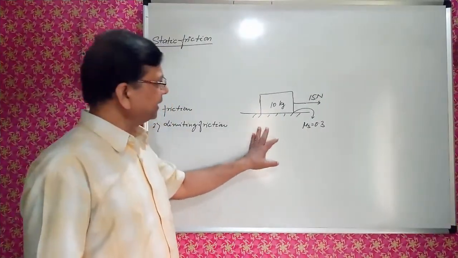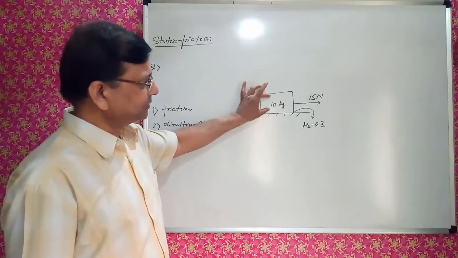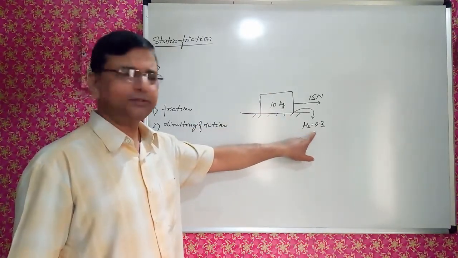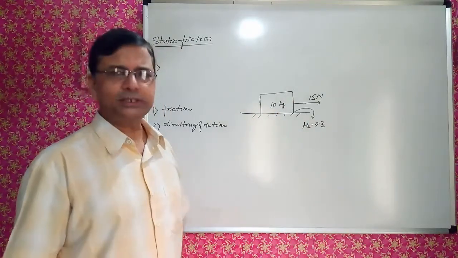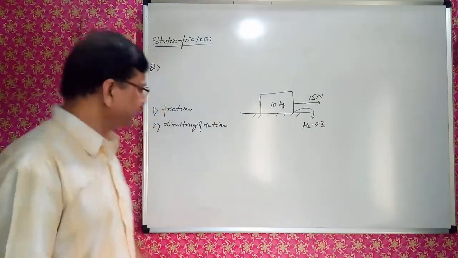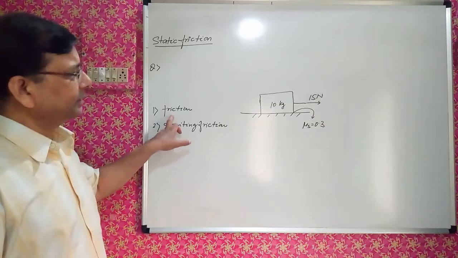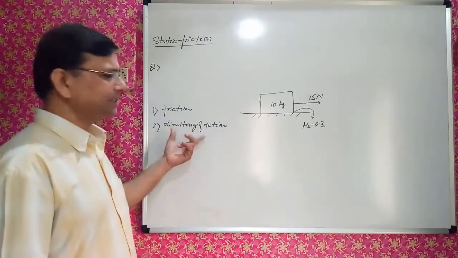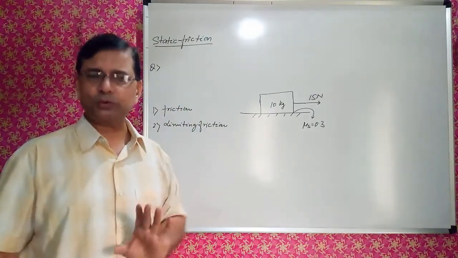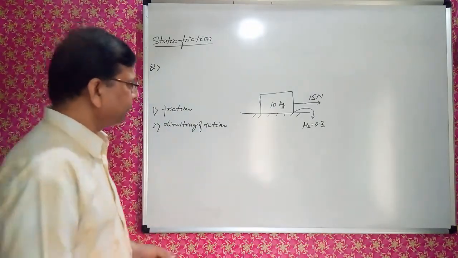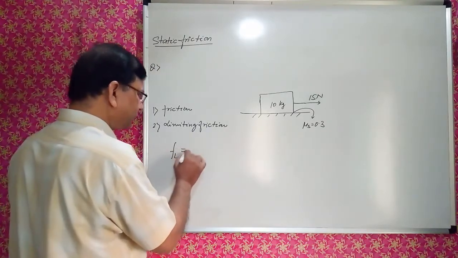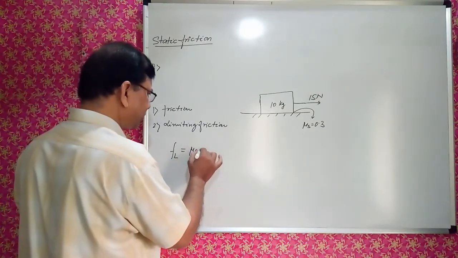This is the question you see. A mass is kept, right? 10 kg mass. Coefficient of static friction is 0.3 and 50 Newton force is applied. So what is required to find? What is the friction? How much frictional force is acting on this, and the limiting friction, that is the maximum frictional force. Now see, we have said that FL is equal to mu S into N.